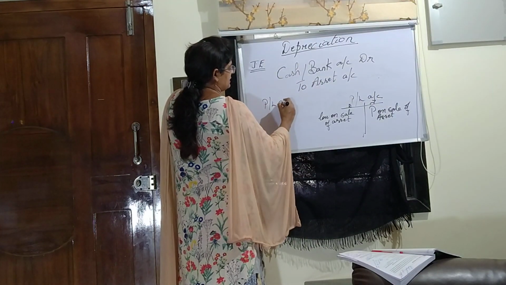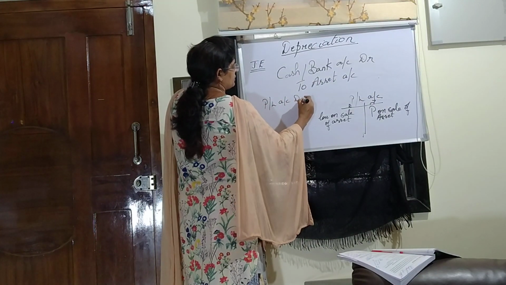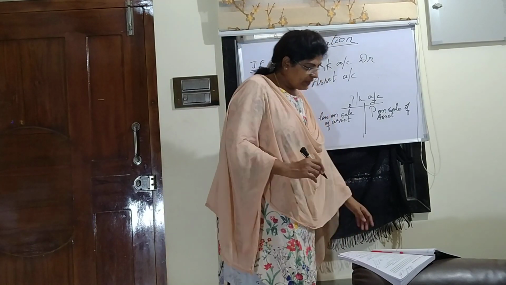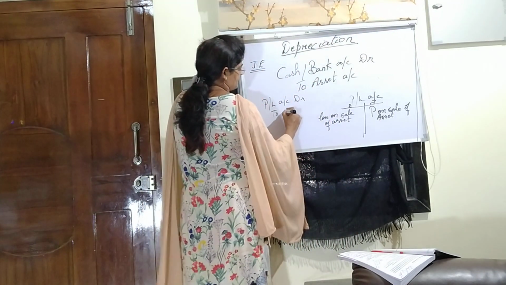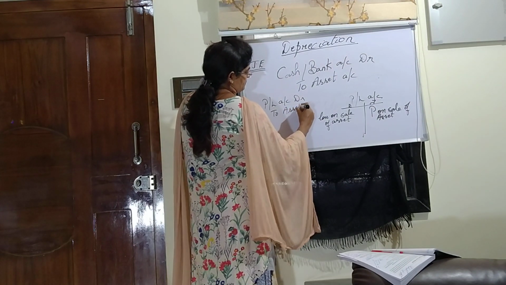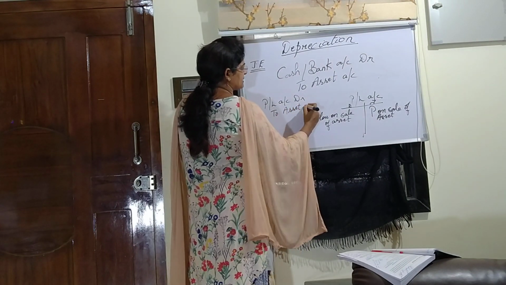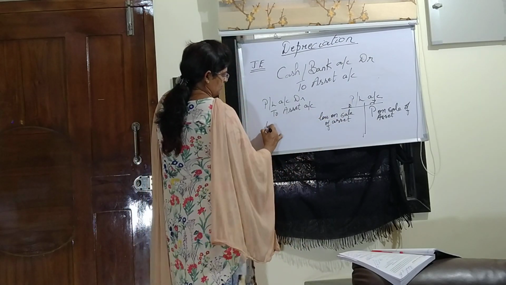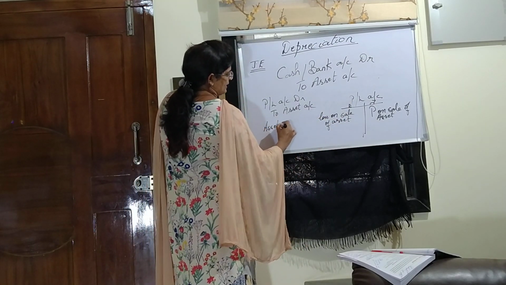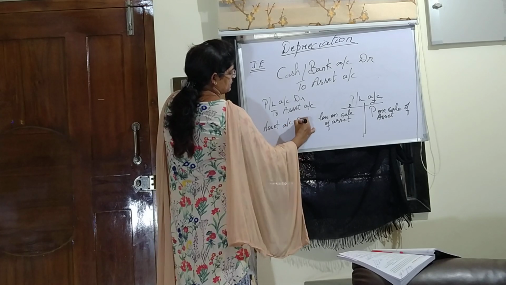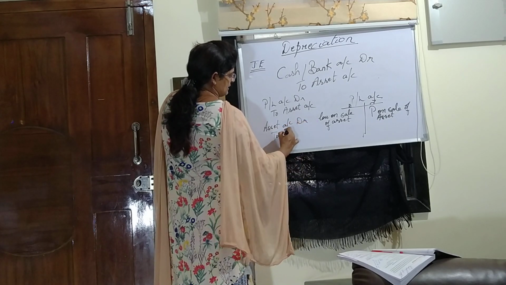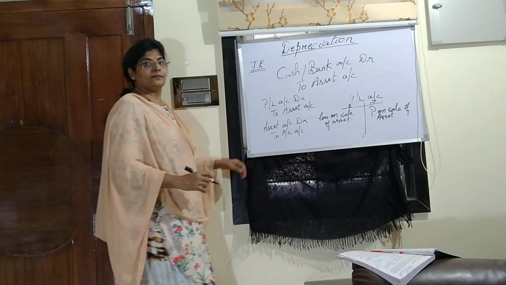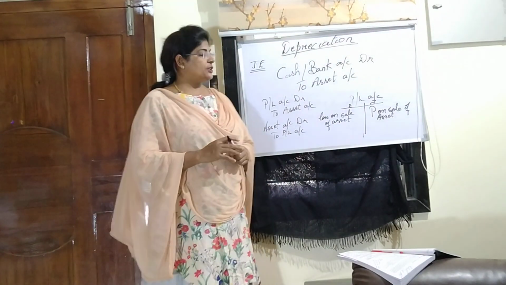So how will your journal entry come? Profit and loss account debited to asset account, or you can say sale of asset account. Likewise, in case it is a profit, the journal entry will be written as asset account debited to profit and loss account. Okay, so these are the journal entries, children.